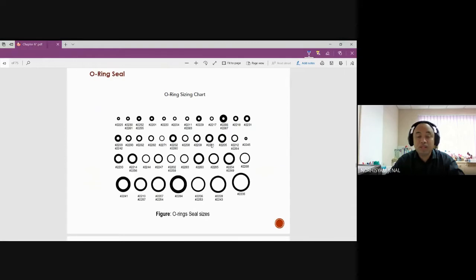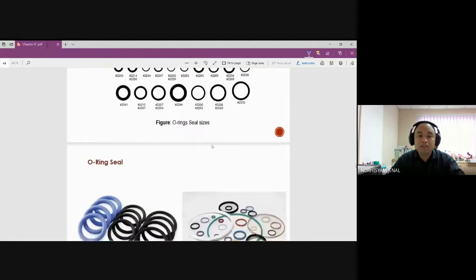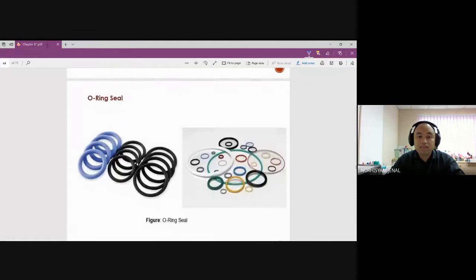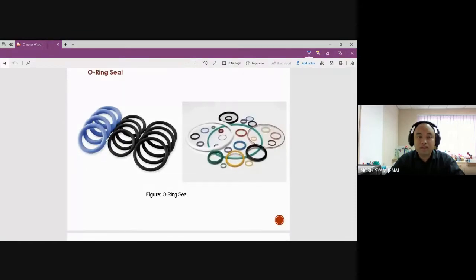So this is just an O-ring. Usually it's made out of rubber, sometimes plastic. It depends on the material, depends on the pressure that we are using and the type of connections that we are using. Okay, so an O-ring looks like this. I think you have seen O-rings a lot.